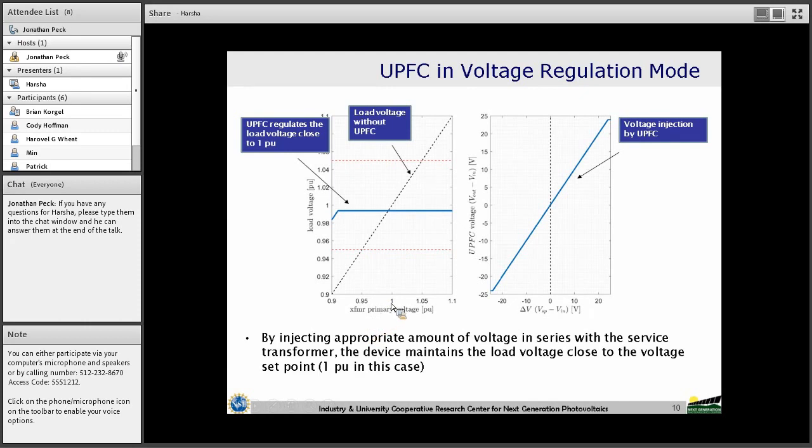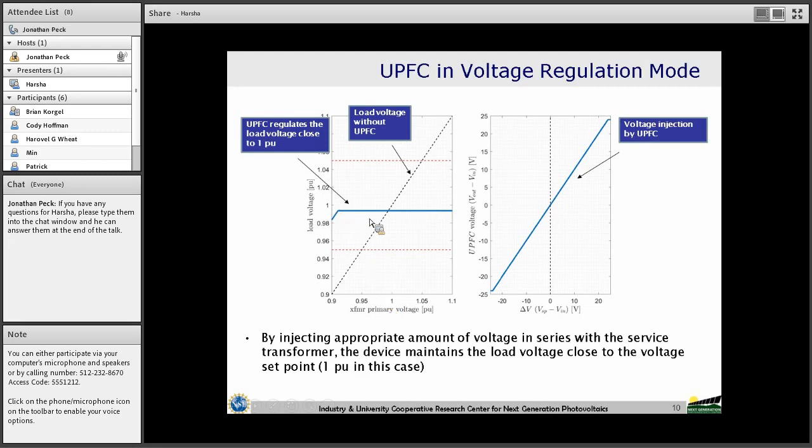As the transformer primary voltage is getting reduced, we find that the node voltage without the device is also getting reduced accordingly. The blue line shows the load voltage with the UPFC, which is almost constant, close to 1. After this point, we find that the voltage is reduced with the transformer primary voltage.